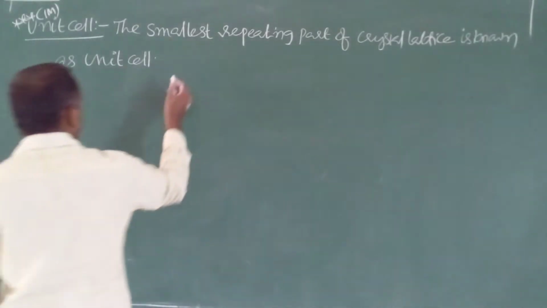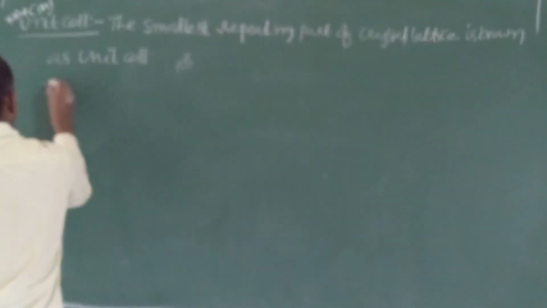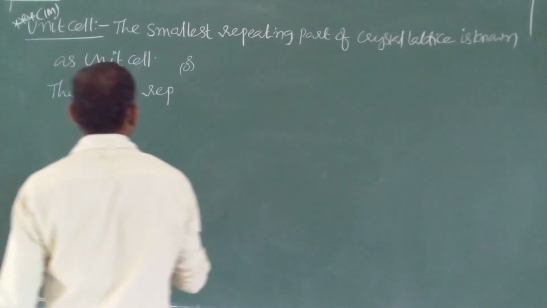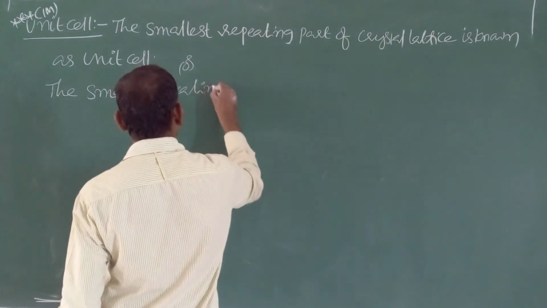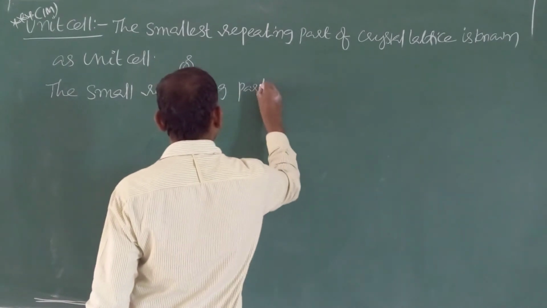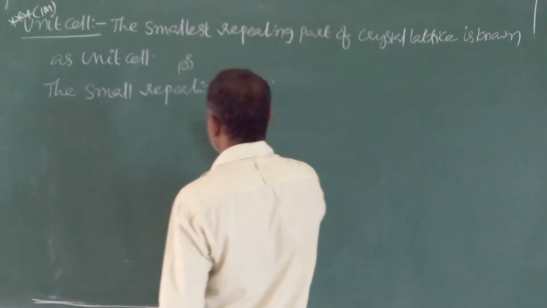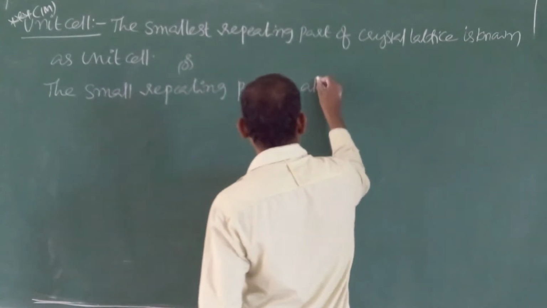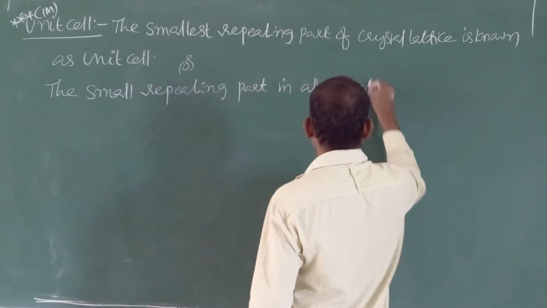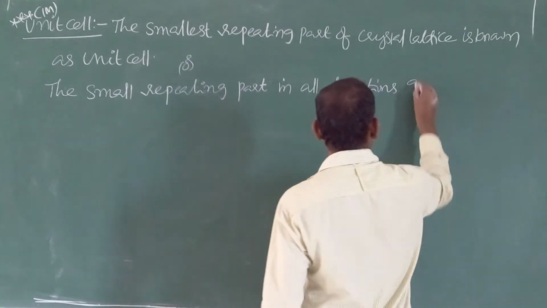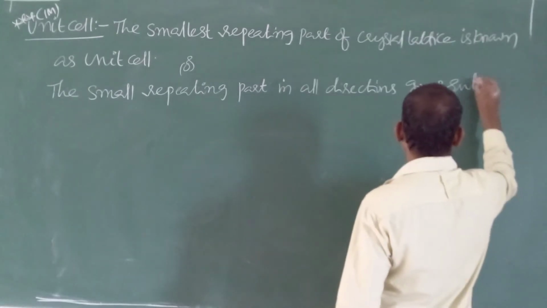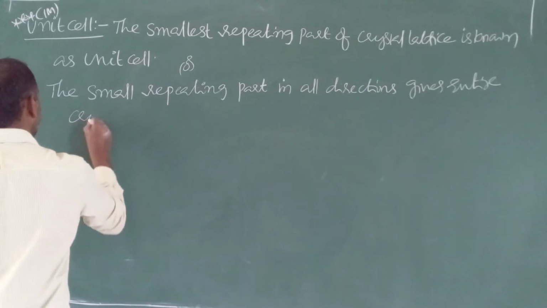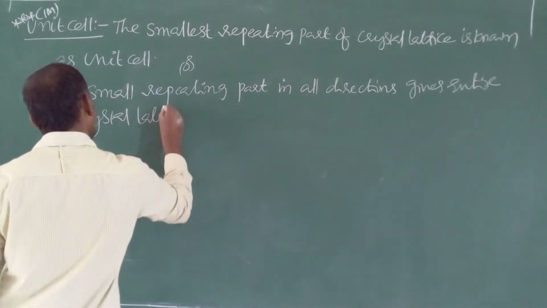Otherwise, alternate definition. The small repeating part in all directions gives entire crystal lattice.